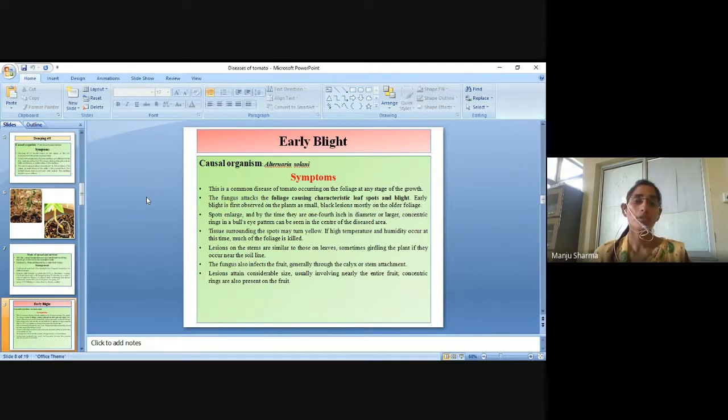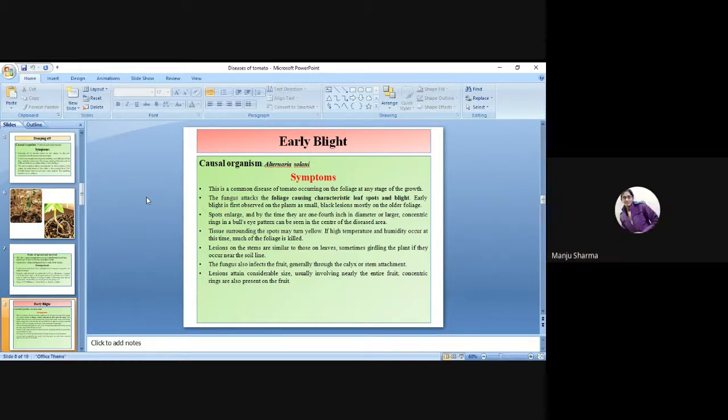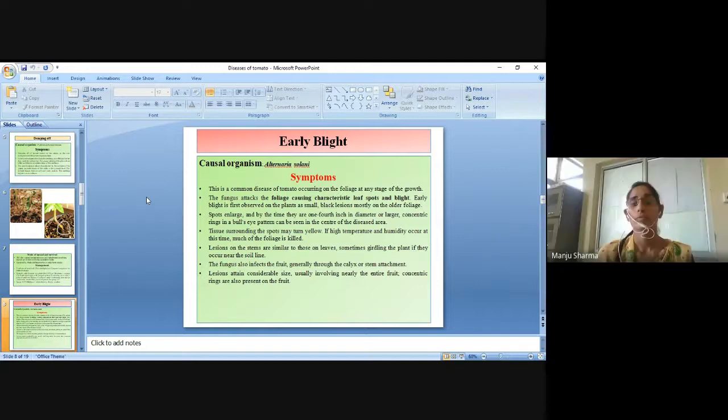Early blight is first observed on the plants as small black lesions, mostly on the older foliage. The spots enlarge, and by the time they are 1/4 inch in diameter or larger, concentric rings in a bull's eye pattern can be seen in the center of the diseased area.